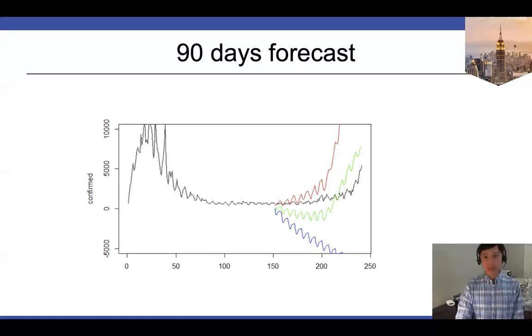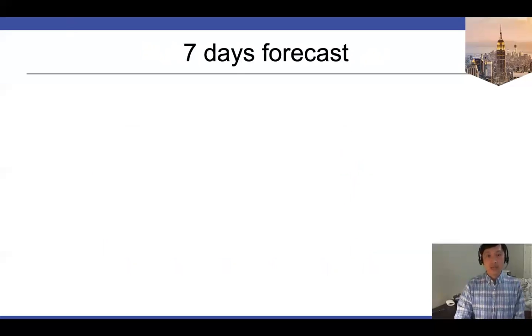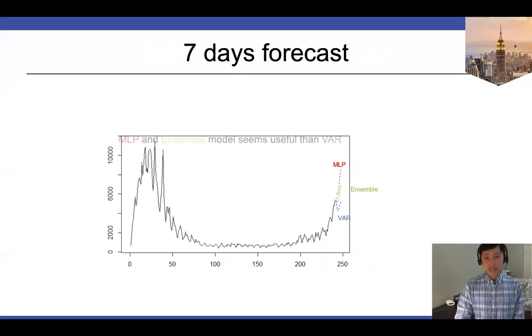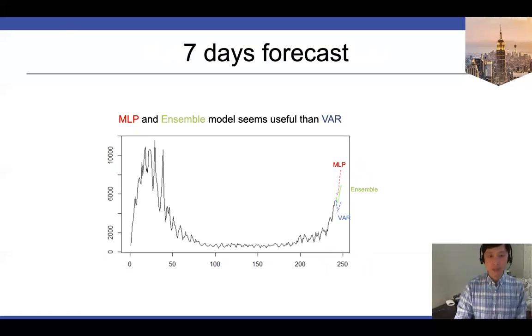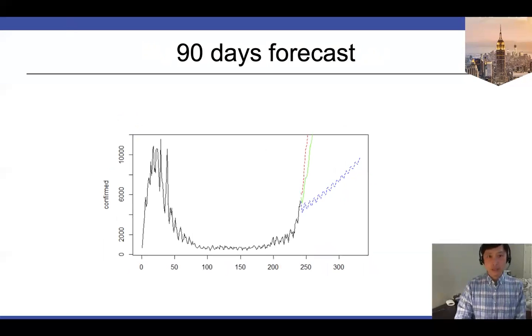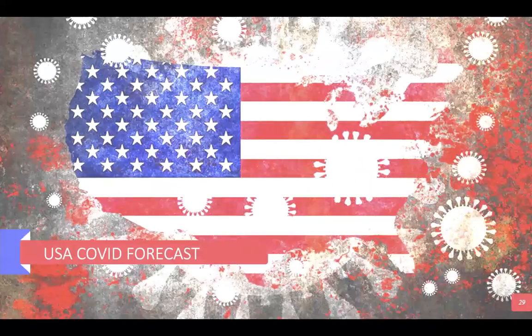The 90 days forecast seems like this. I recall that the ensemble model is more useful. In the 7 days forecast and seen data, I want to say the ensemble and MLP models are more useful. In the 90 days forecast, I want to say the ensemble model is more useful. Thank you. Thank you, Shangri.